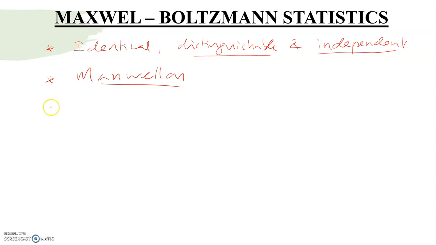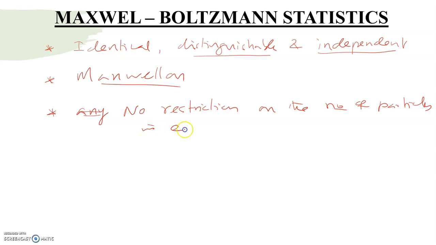Here, in each of the quantized energy levels, you can place any number of particles. We can say there is no restriction on the number of particles in each level. Then the total number of particles is a constant, total energy should be constant, and volume is also constant. So we keep N, E, V constant.